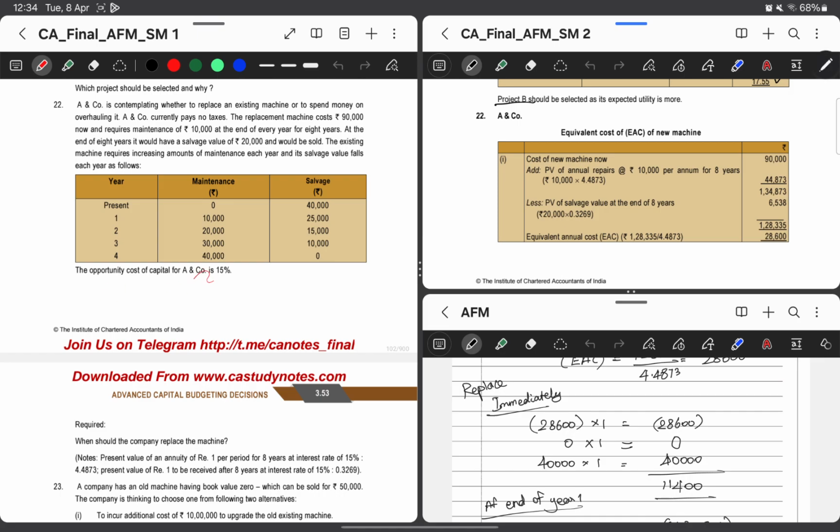The opportunity cost of capital is 15%. So the requirement is when should the company replace the machinery. They are not asking whether they should replace or not. They are asking when should it replace.